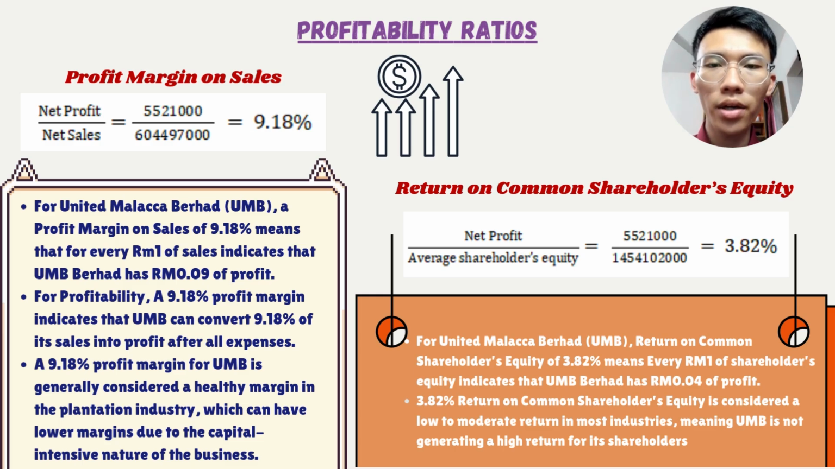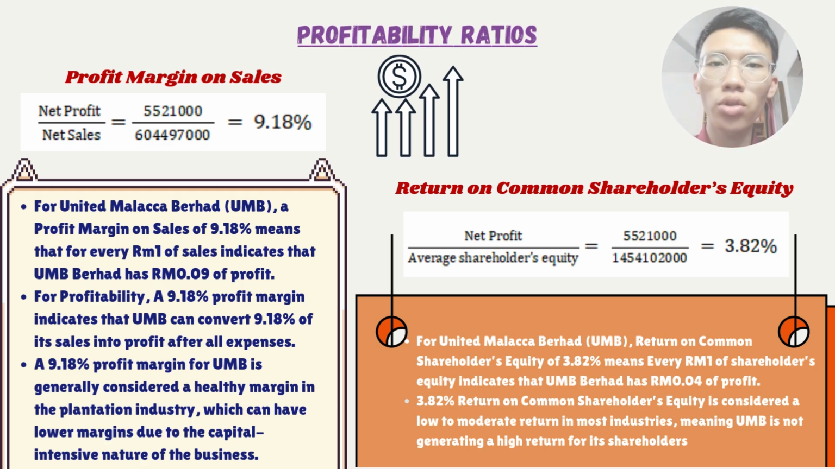For United Malacca Berhad, a return on common shareholders' equity of 3.82% means that for every 1 ringgit of shareholder equity, UMB Berhad has 0.04 ringgit of profit. A 3.82% return on common shareholders' equity is considered a low to moderate return in most industries, meaning United Malacca Berhad is not generating a high return for its shareholders.